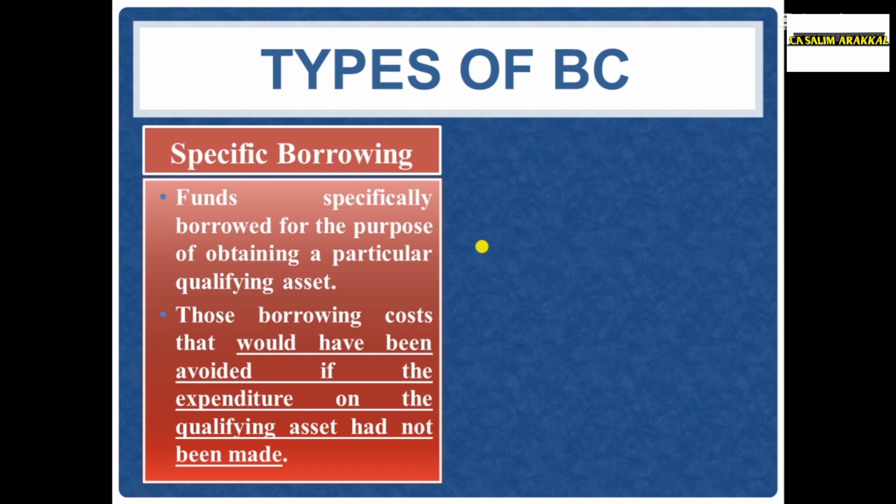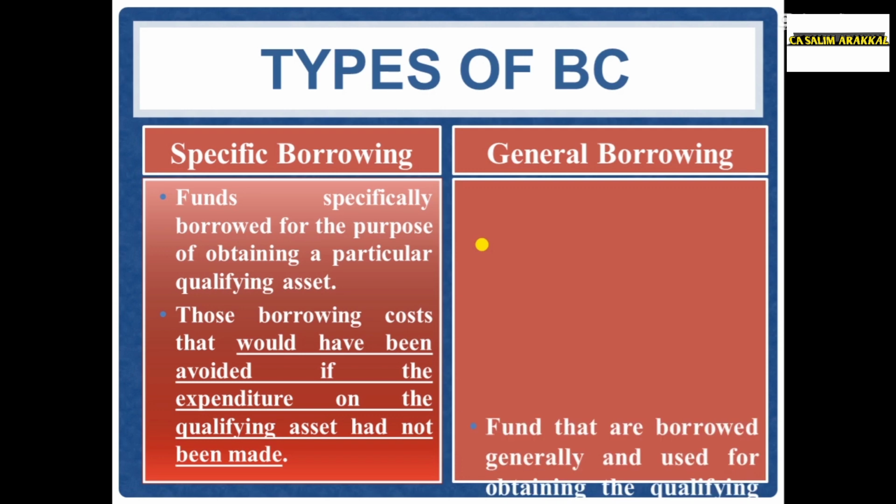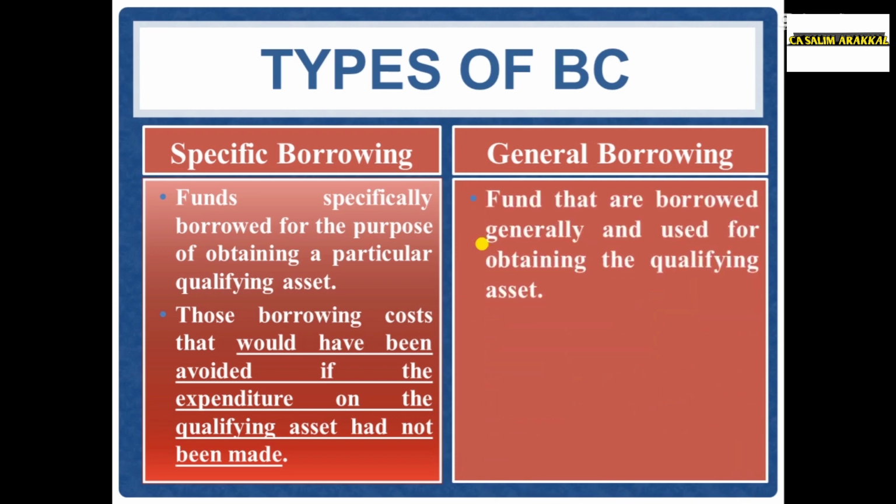This borrowing is taken only for the purpose of the qualifying asset. That is, it is taken only for the acquisition, construction or production of the qualifying asset. If we were not constructing the qualifying asset, that borrowing cost would have been avoided. Second one, general borrowing. The funds that are borrowed generally and used for obtaining the qualifying asset.